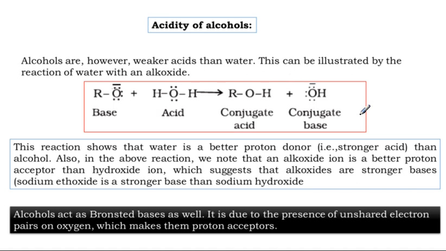What is the proof to say the acidity of alcohol? Listen, RO minus is obtained from alcohol. Why? ROH is alcohol. So what is this called? Alkoxide. What is the name?